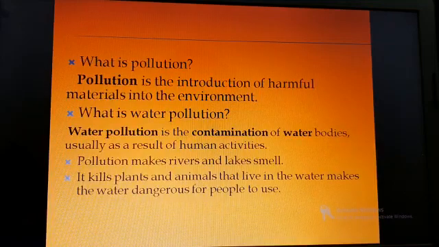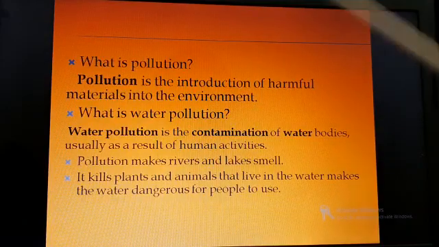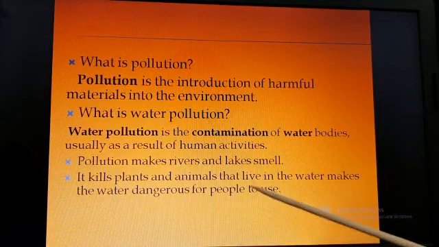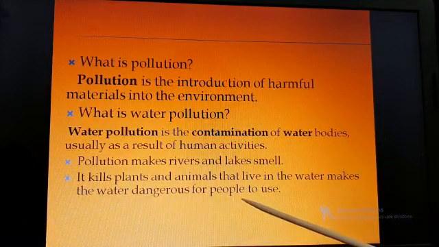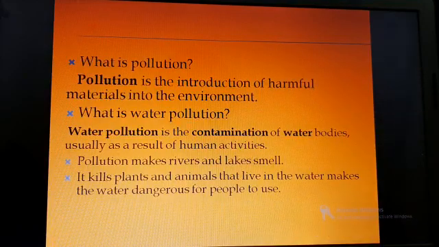And it will affect the marine life also. It kills plants and animals that live in the water, and it makes the water more dangerous for people who are using the water from the rivers and lakes. This water is very dangerous for health.